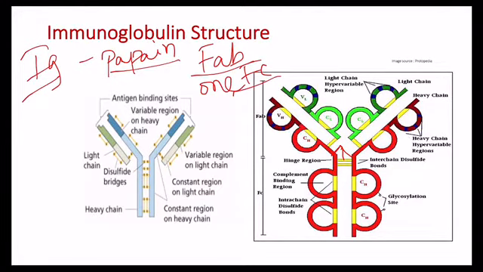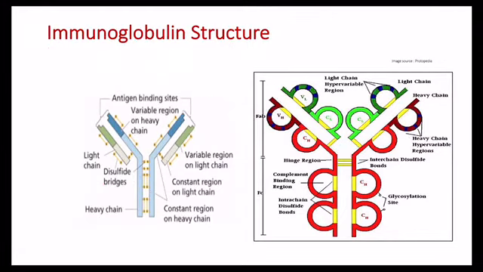This is the structure of immunoglobulin. In this immunoglobulin, complement binds here in the CH2 region. The CH2 Fc region has biological functions, of which complement activation is one. So, the complement binds to the CH2 domain, the constant region in the heavy chain.